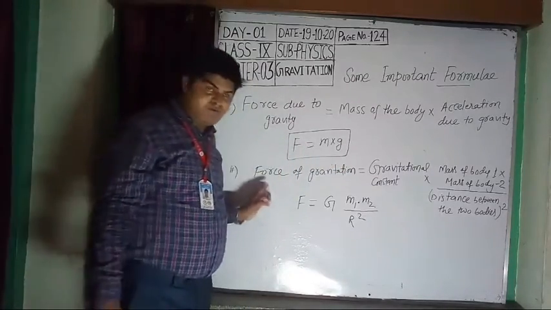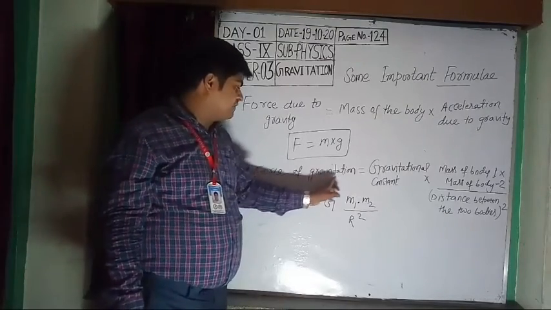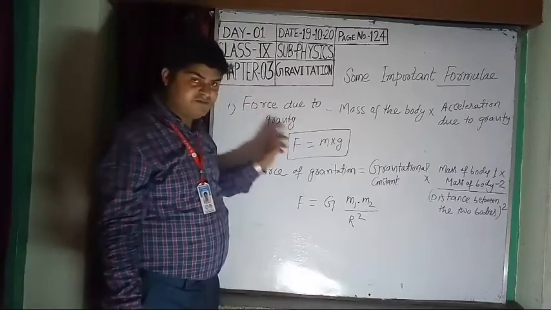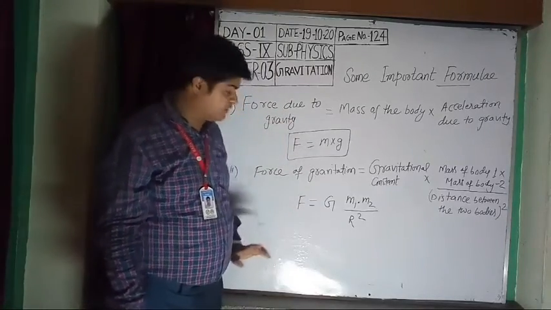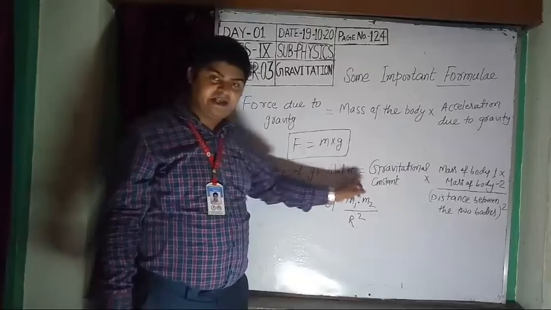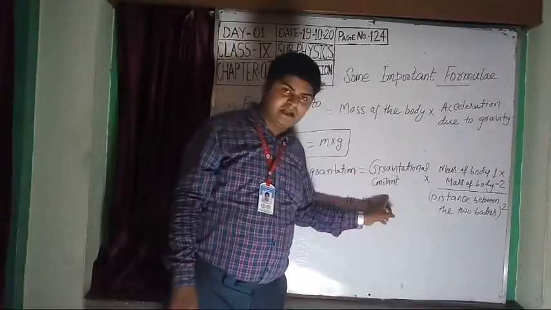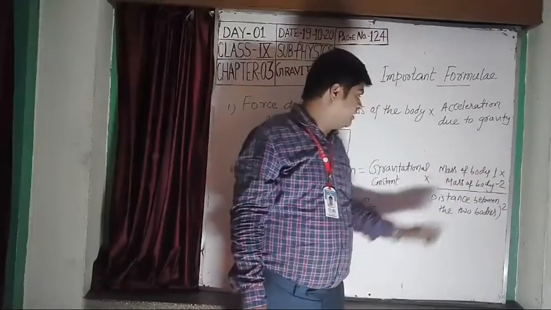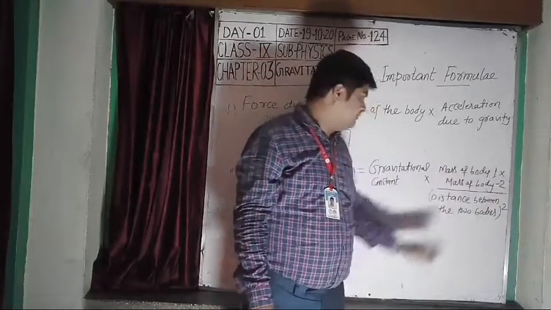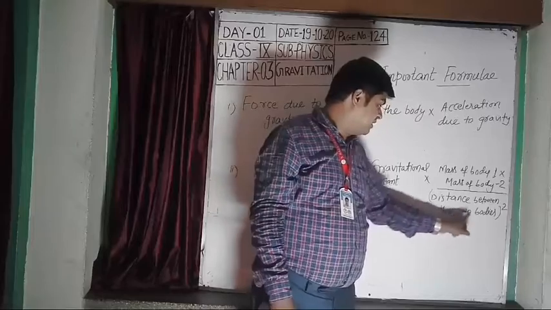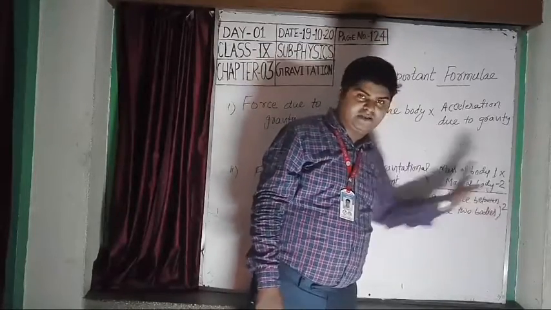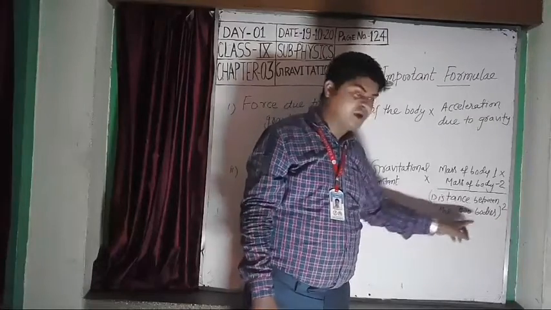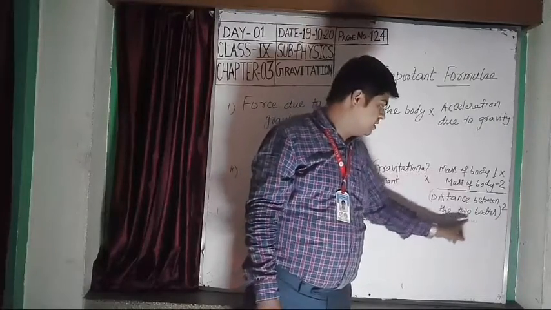Now formula number 2, force of gravitation. This is a different thing: force due to gravity and force of gravitation are different. Force of gravitation is equal to gravitational constant into mass of body 1 into mass of body 2 by the distance between the two bodies whole square.